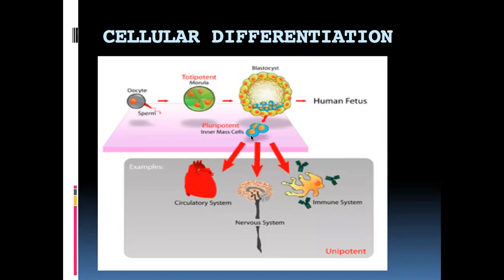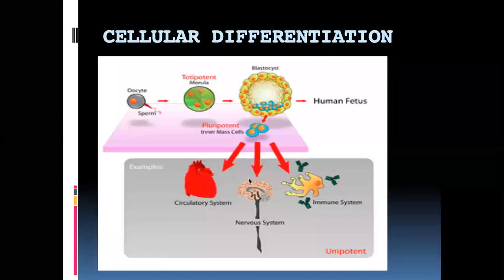Now you keep one cell into a culture media and give cardiac muscle developing factor, so it will give rise to heart and blood vessels. If you give nerve growth factor, it develops into nervous system structures. If you give immune system growth factors, it will develop into immune system structures. That's why these cells are called pluripotent cells.